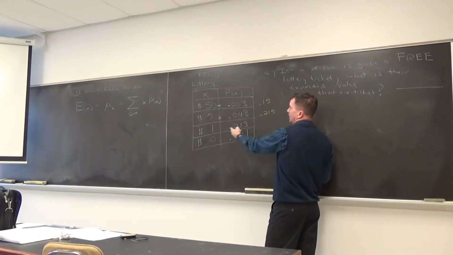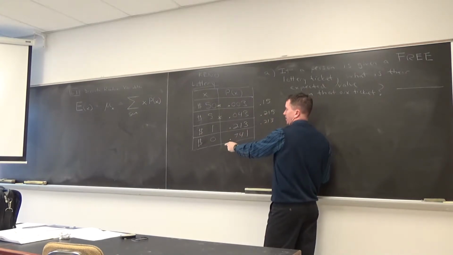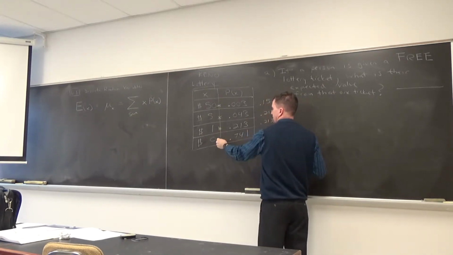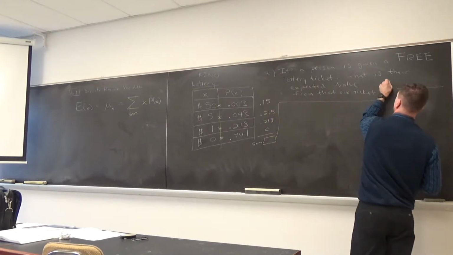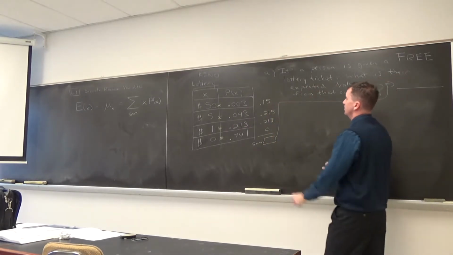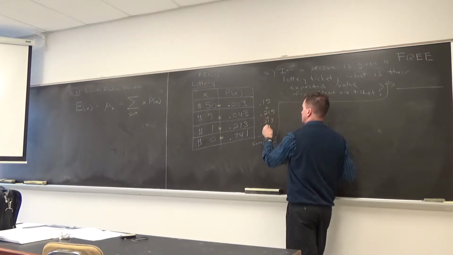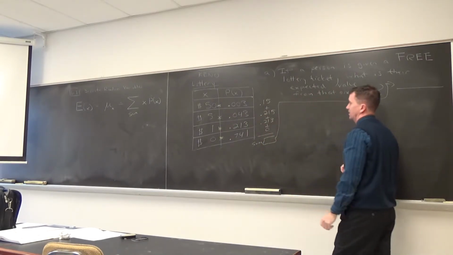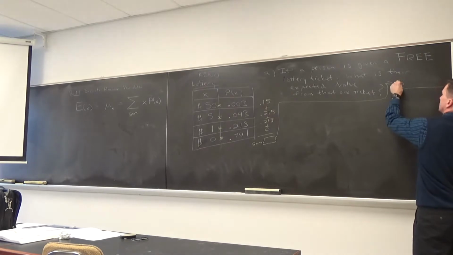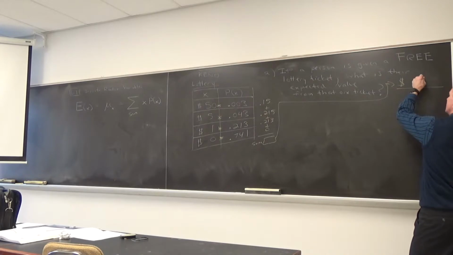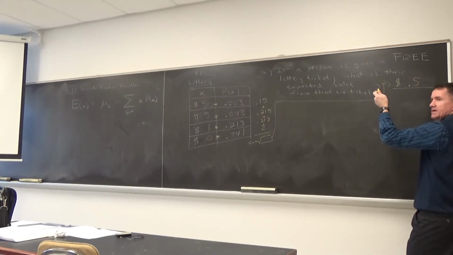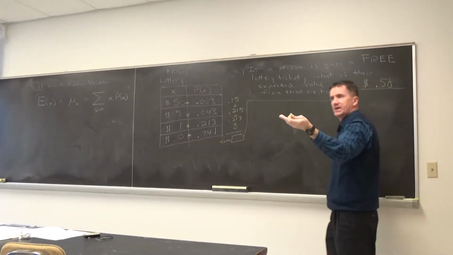Randy, thanks. Oh, I can do that. 1 times 0.213 is 0.213. And I do know this number. If I multiply these, what's 0 times anything? 0. And now I'm going to sum these, right? I'll get this sum, and that will be my answer right here. So it's 0.15 plus 0.215 plus 0.213 plus $0. That's 0.578. I'm going to round that to 2 decimal places, just because it's money.